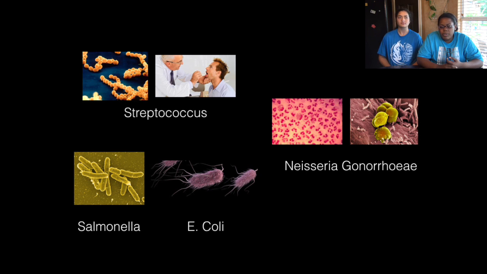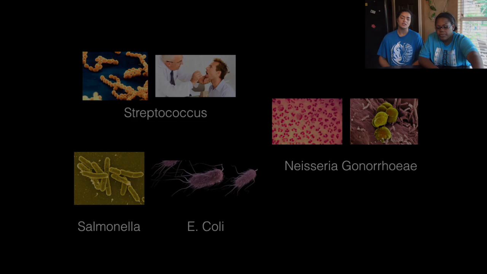The second example will be Salmonella, which affects the intestinal tract and causes infection through consumption of contaminated foods or water. E. coli is another common pathogenic bacteria which also causes serious illness or even death by food poisoning. The last example of a pathogenic bacteria is Neisseria gonorrhoeae, which can cause gonorrhea, a sexually transmitted disease.